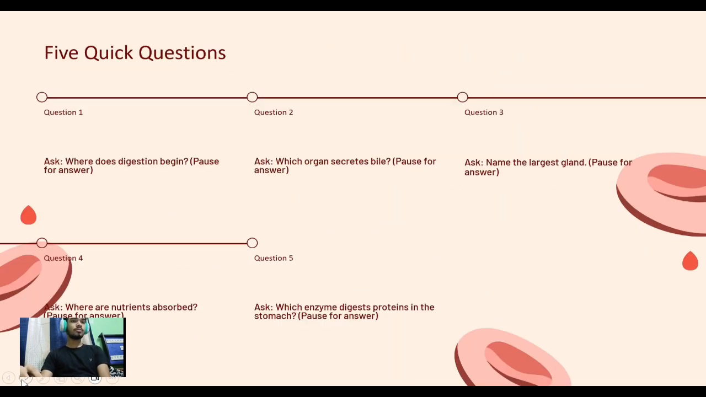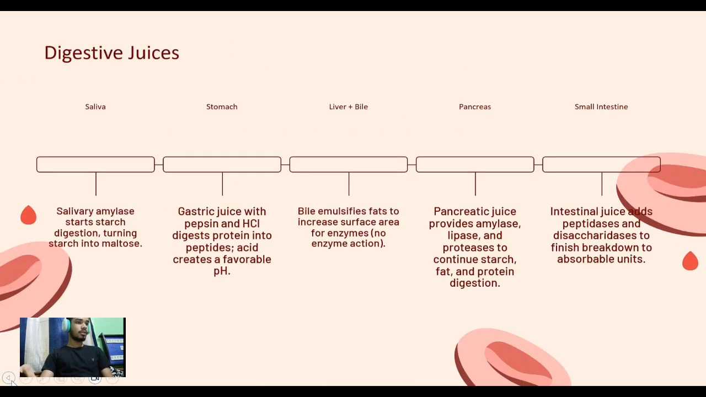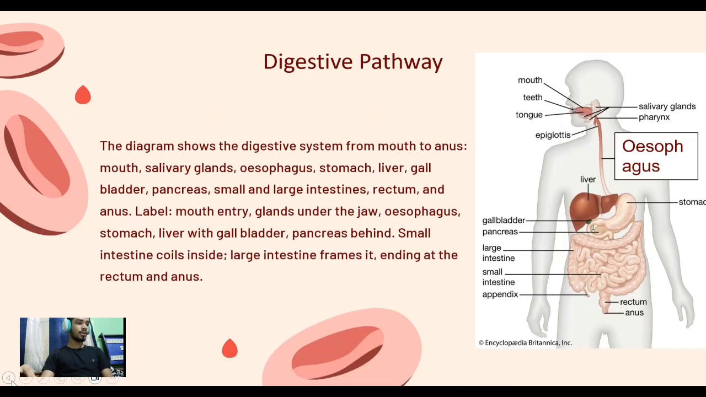Where are nutrients absorbed? Nutrients are absorbed in the small intestine, where villi act and microvilli also act. And which enzyme digests protein in the stomach? Oh, I have not said that in the slide. I think I forgot that. So in the small intestine, pancreatic juice, bile juice and other juices are secreted. So pancreatic juice and other enzymes digest proteins.